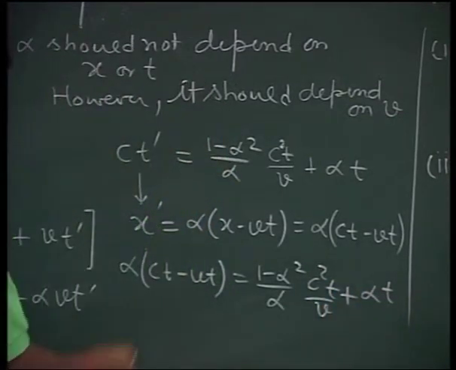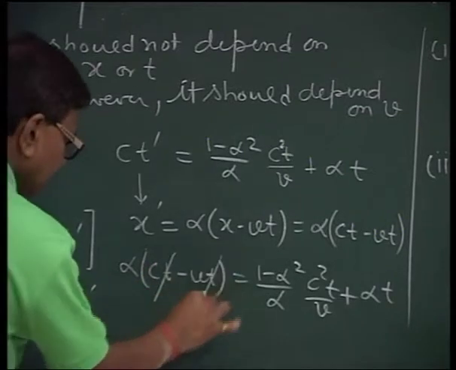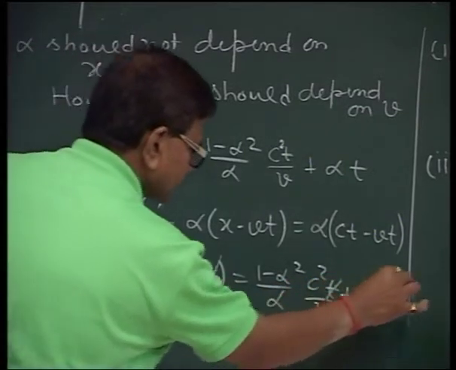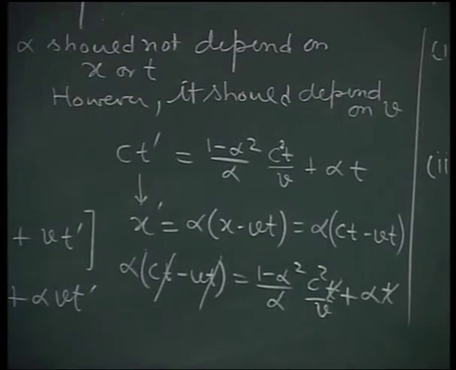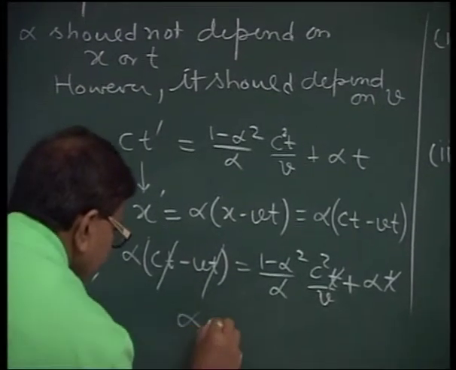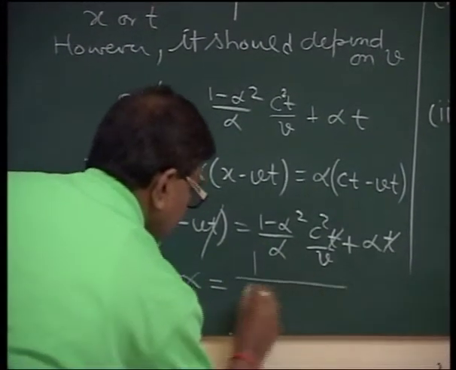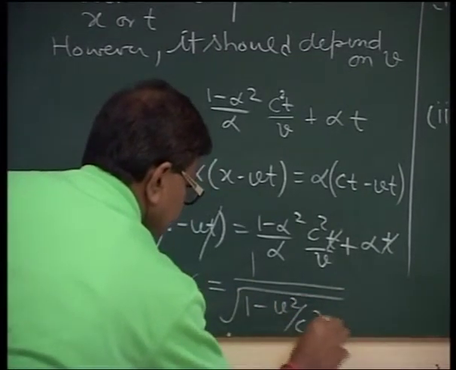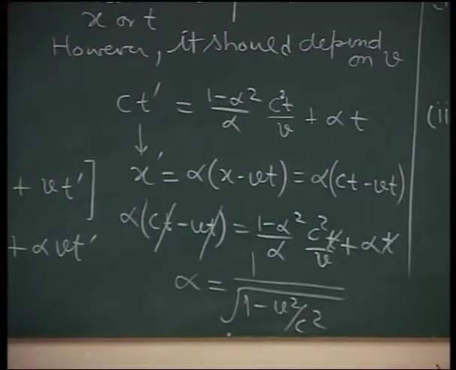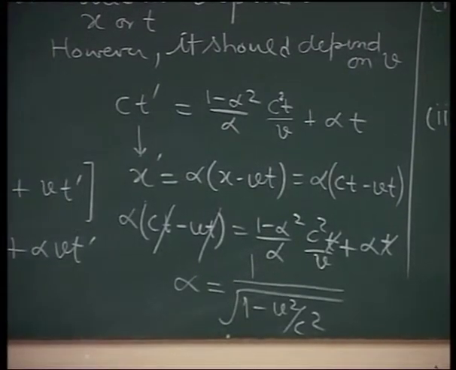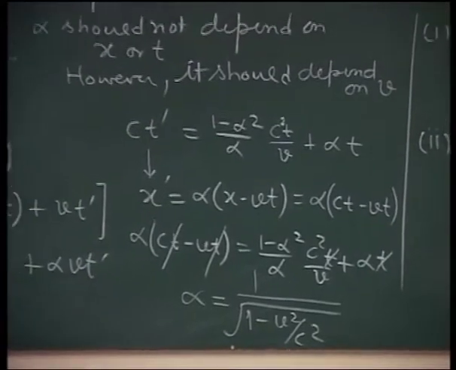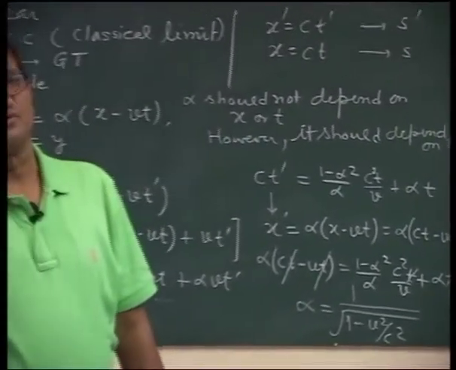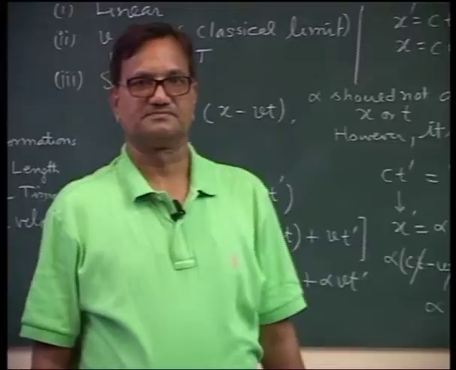See, this t is common everywhere and therefore t cancels out. If we solve it further, it is very simple to obtain that alpha will come out to be 1 upon the square root of 1 minus v square by c square. And therefore, we have the transformations.